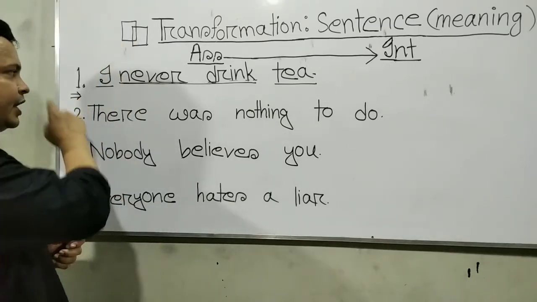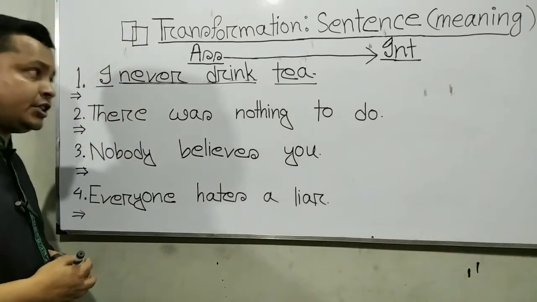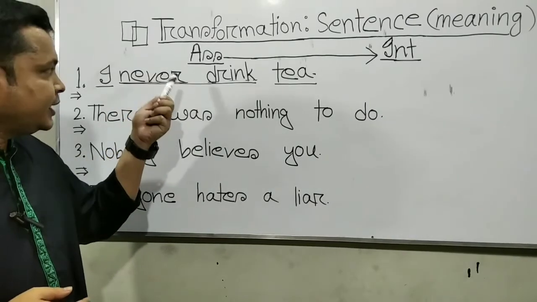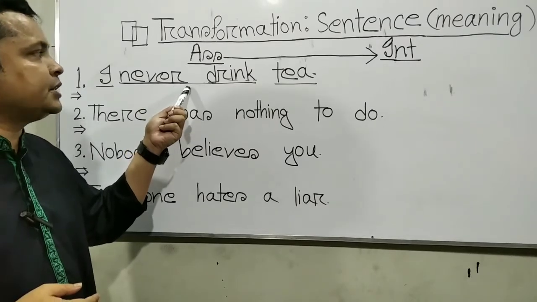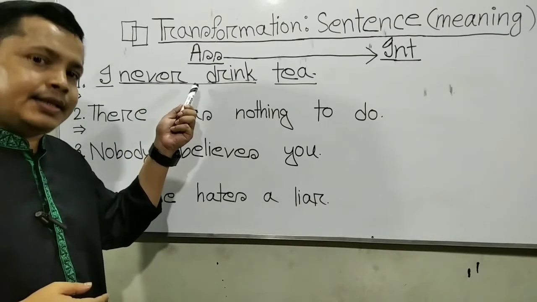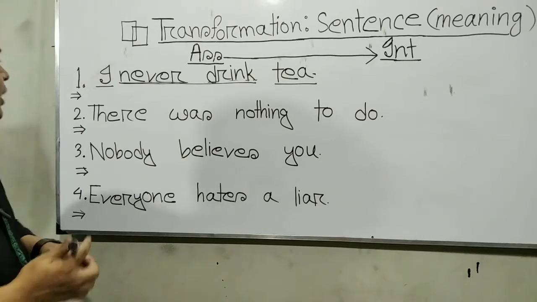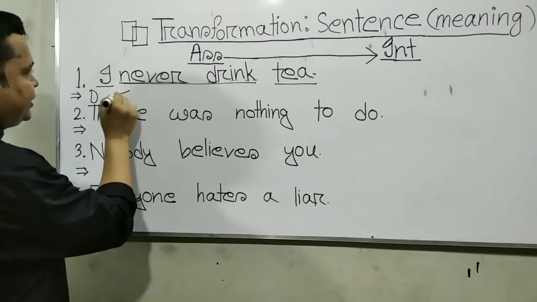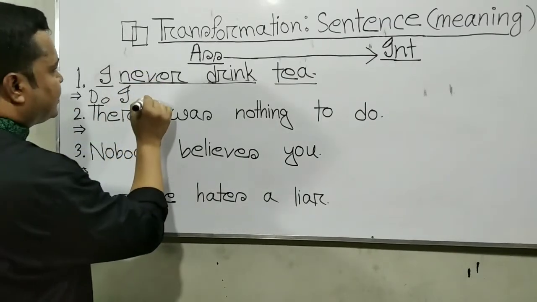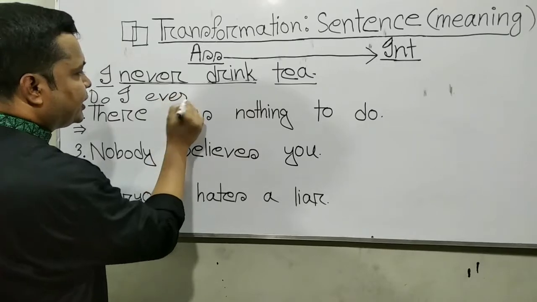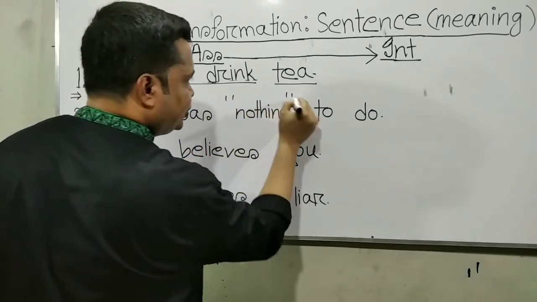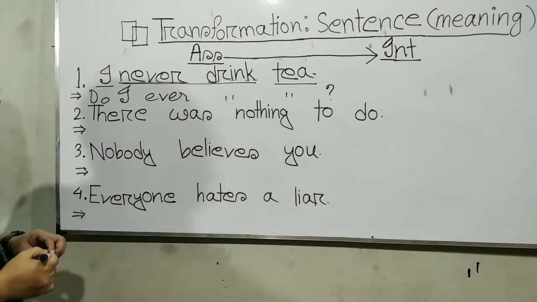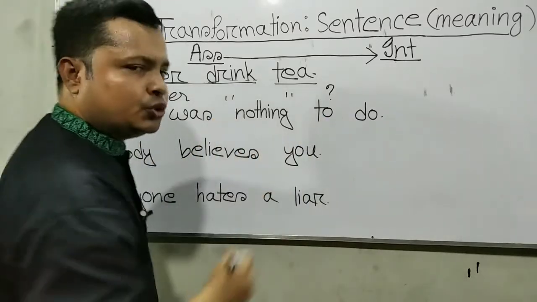Here, at first, we will have to write the auxiliary verb. We know that it is present indefinite tense. Here the positive auxiliary verbs are do and does. We will write do for I and subject I, ever for never, drink tea, note of interrogation. Finish.